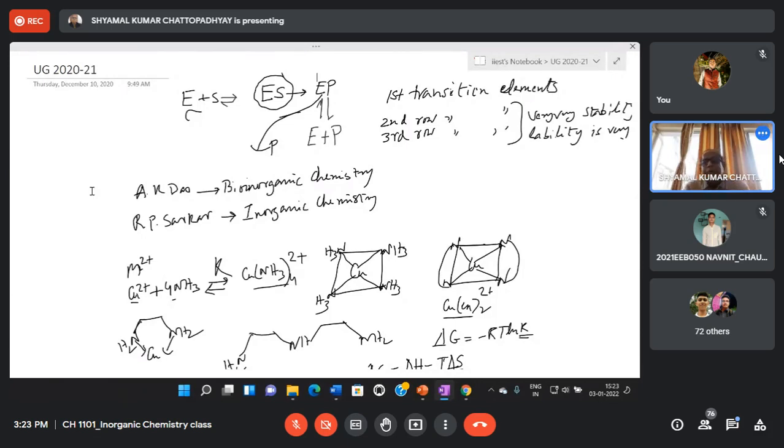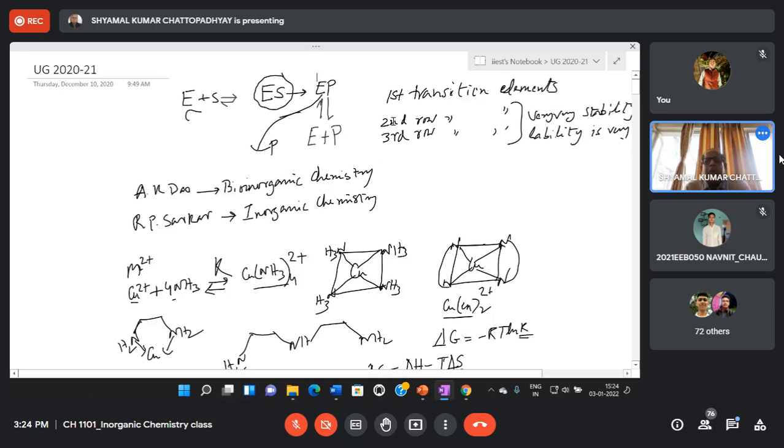And I have told you that the second and third row transition elements are not suitable. First transition elements are very much essential. Why? Two reasons are there. First of all, first transition elements are more abundant than second and third transition elements. So in terms of abundance, first transition elements win the war. And second, first transition elements have a good balance between stability and lability. On the other hand, for second and third row transition elements, stability is quite high and reaction velocity is quite low. So they have too high stability and too low reaction velocity or lability.